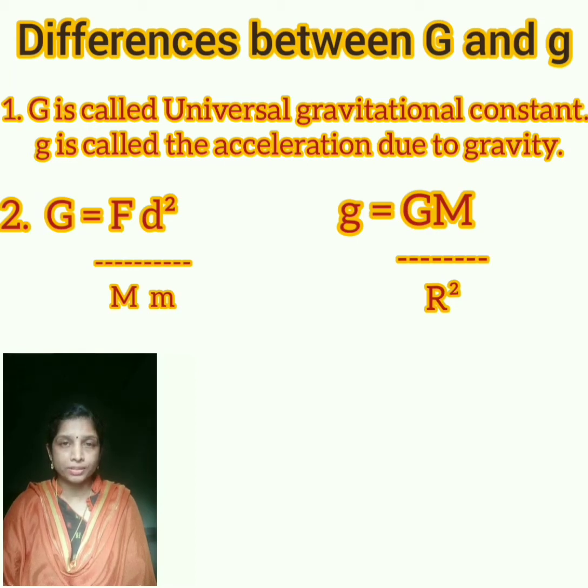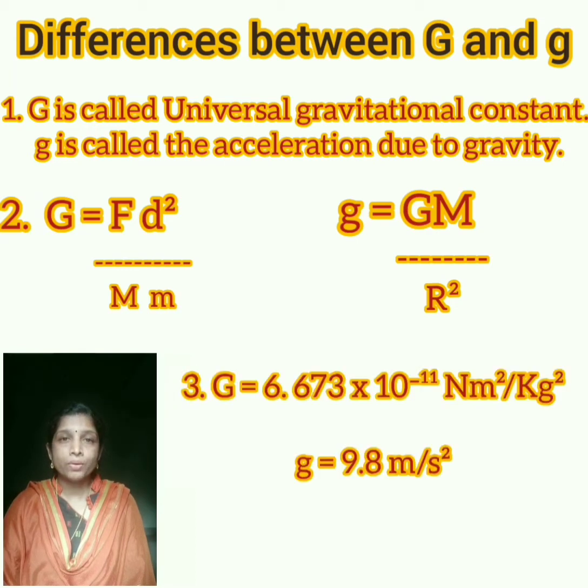Now the value of capital G is 6.673 into 10 raised to minus 11 Newton meter square per kilogram square. The value of small g is 9.8 meter per second square.